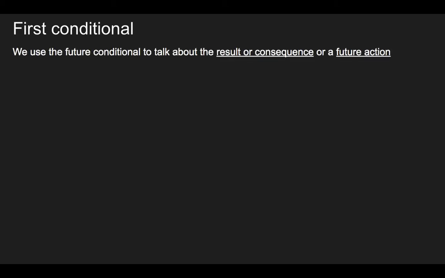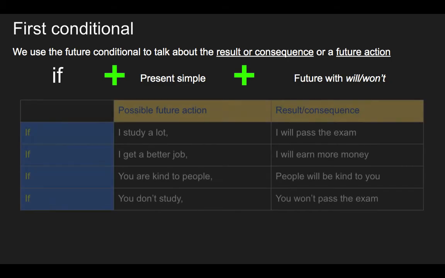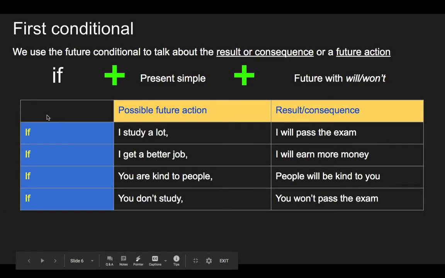Okay, and finally, let's look at the first conditional. We use the first conditional to talk about the result or the consequence of a future action. So we use if plus the present simple plus the future with will or won't. Let's look at some examples. So we've got if. This is the possible future action. And the result or consequence. So, possible future action, present simple.